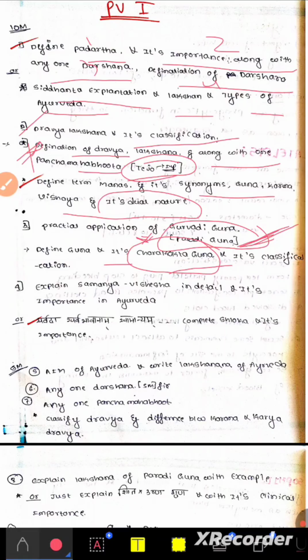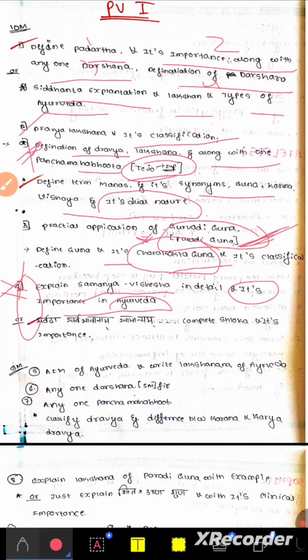So this is important. Next, explain Samanya Vishesha in detail and its importance in Ayurveda. This fourth question is fixed. Even though they make some changes in asking the questions, every time the fourth question they have asked is about Samanya Vishesha, detailed explanation, and most important, its importance in Ayurveda. That means clinical application, how Samanya Vishesha is applied in clinical aspects. Those are the most repeated questions for this fourth one.